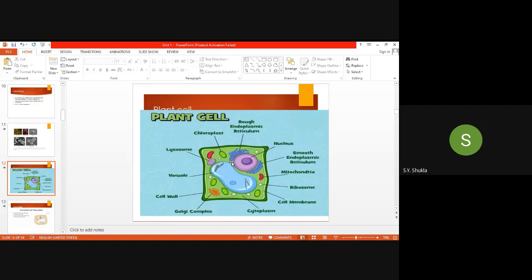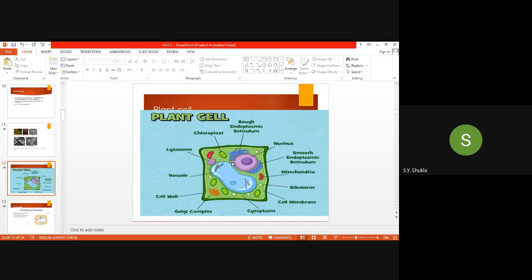Then in this chapter, we discuss the plant cell. What is the plant cell? An important feature of the plant cell is the cell wall, a very important feature. Without the cell wall, the plant cell does not exist. This is the big difference between the animal cell and the plant cell. There are other differences, but the basic one is that the cell wall is absent in the animal cell, and it is present in the plant cell.